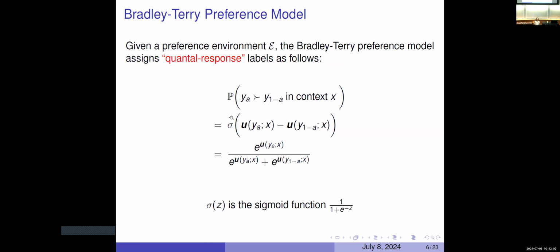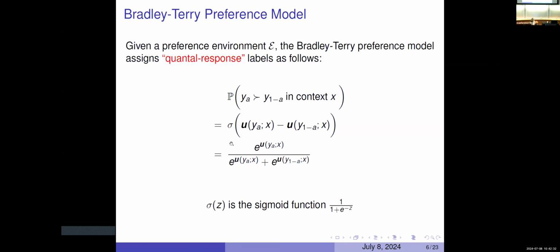I have my two teams, the Yankees and the Red Sox, and they each have some kind of underlying score. The Bradley-Terry model simply assumes that I'm going to apply this sigmoidal to the difference between the underlying scores representing the quality of the Yankees versus the Red Sox, or the quality of our two continuations from our language model.